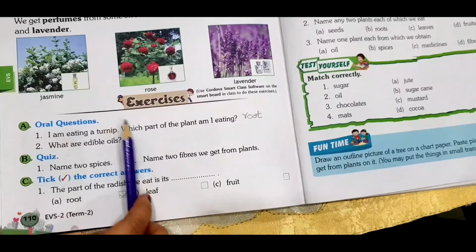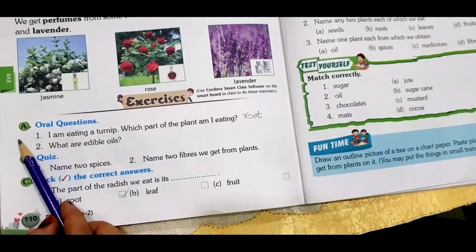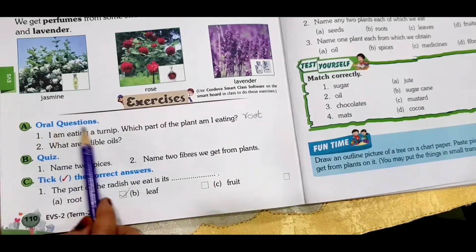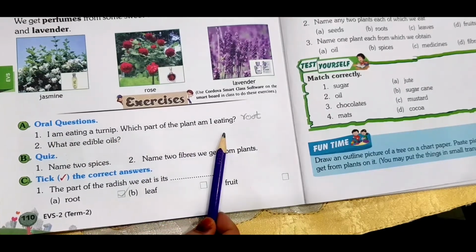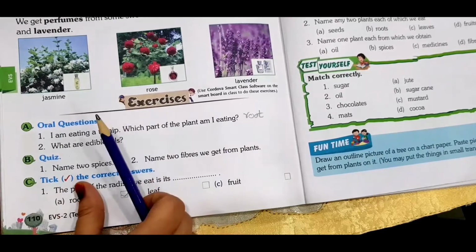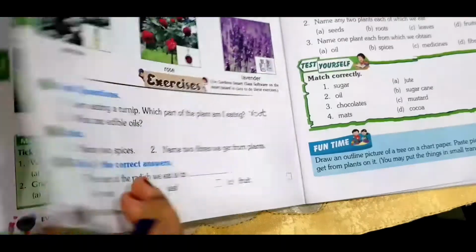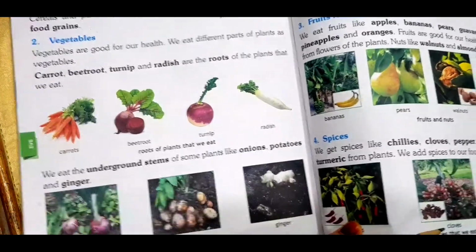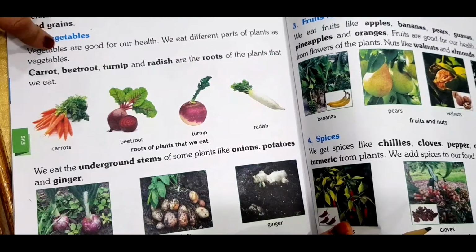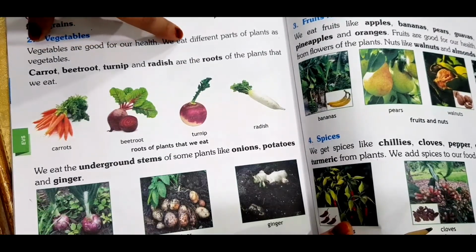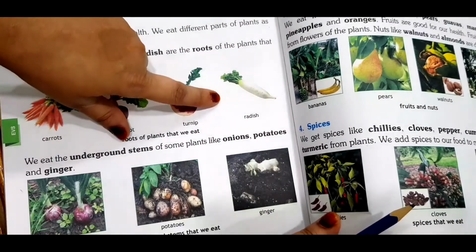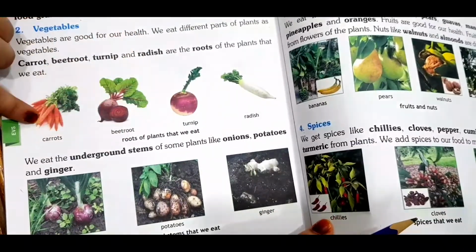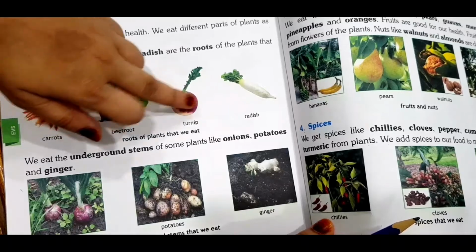Please see here children. The first A bit is the oral question. I am eating a turnip. Which part of the plant am I eating? Yes children, we have learned this here. I have shown you, see here, vegetables. Vegetables are good for our health. We eat different parts of plants. What is the root? It is a part of the plant, and what do we get from the root? Carrot, beetroot, turnip and radish.